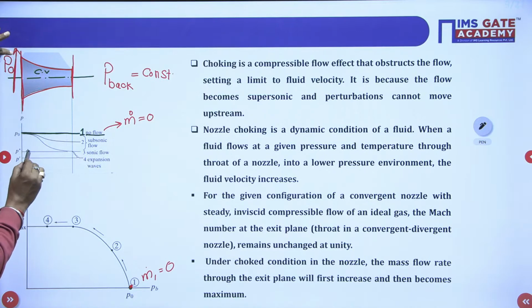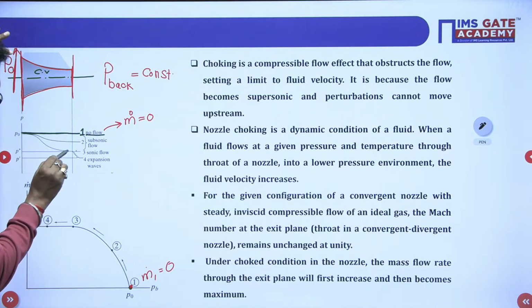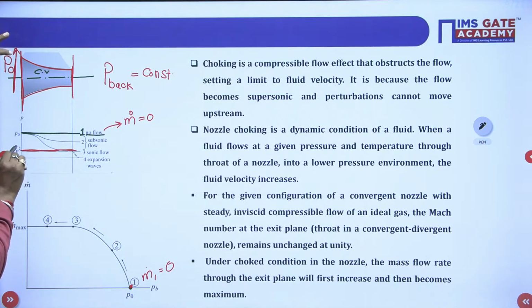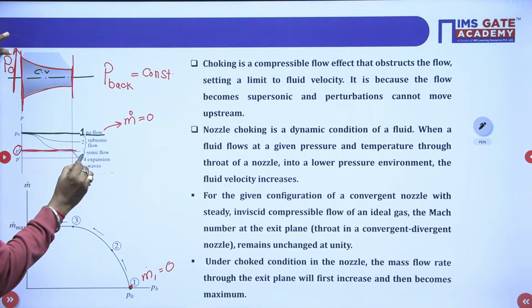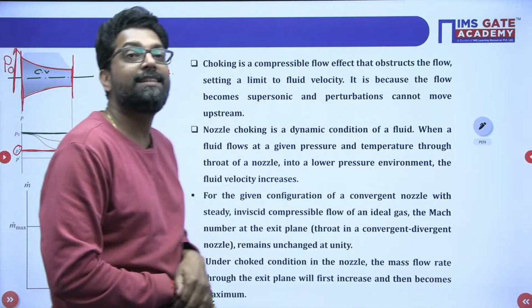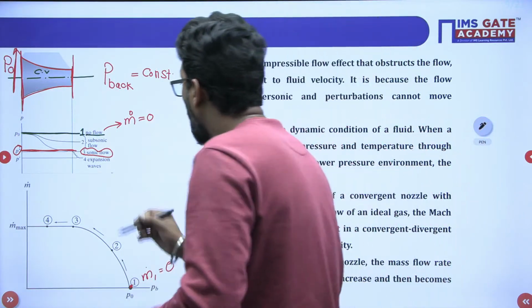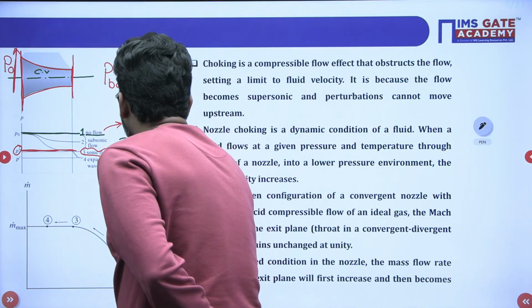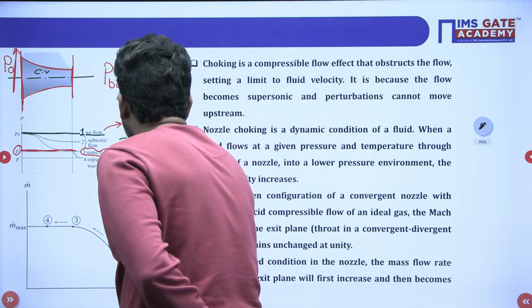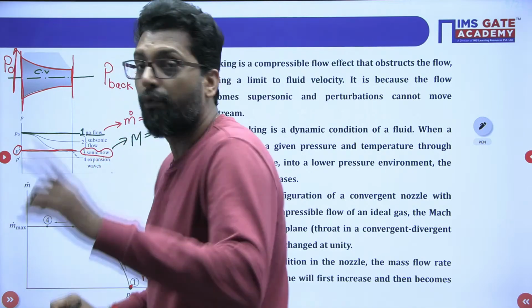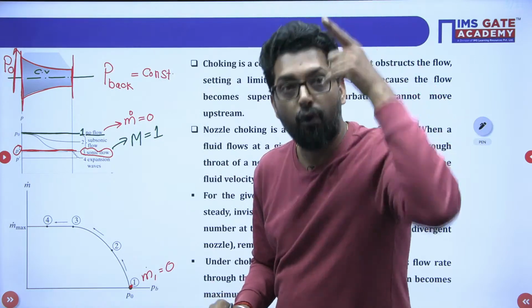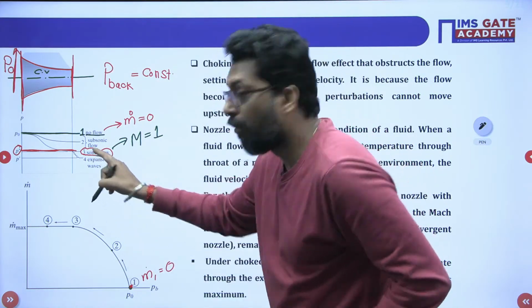Very important: at sonic flow, the Mach number is equal to 1. That means flow is there, but the flow is sonic.